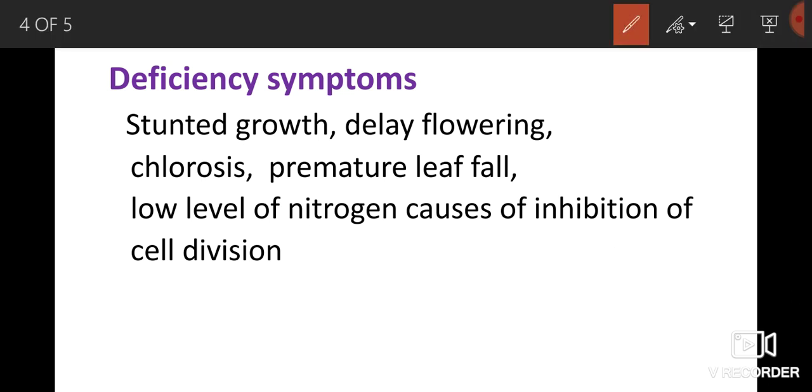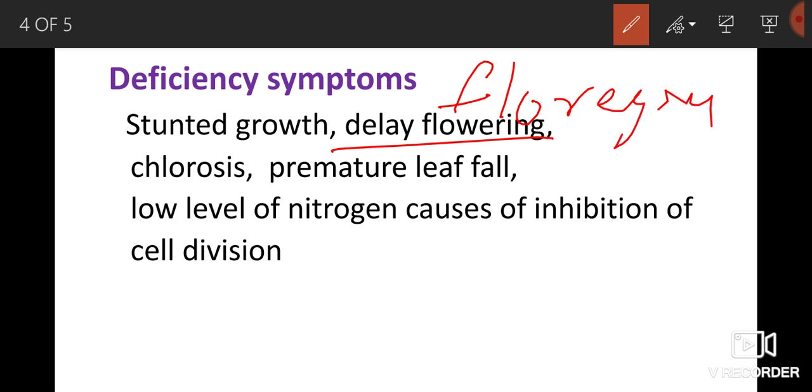And delay of flowering. Flowering is induced by the florigen hormone. So one of the deficiency symptoms of nitrogen is delay of flowering.